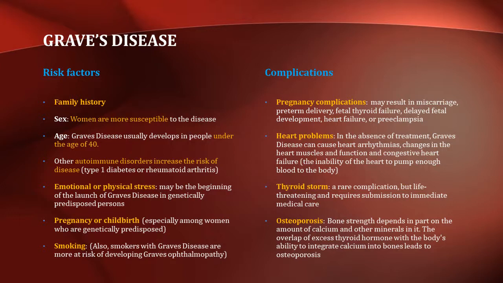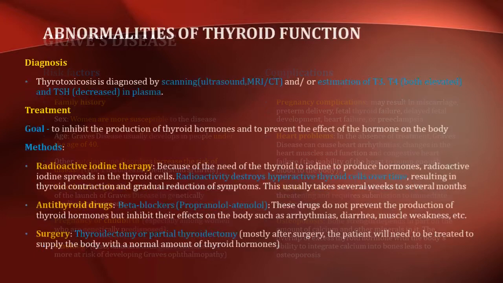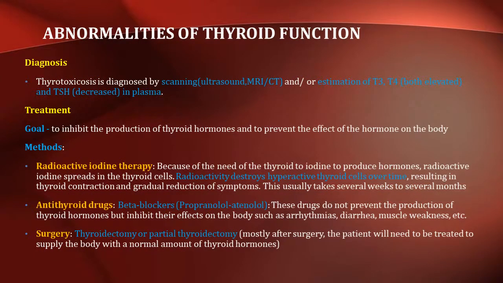Bone strength depends in part on the amount of calcium and other minerals in it. The overlap of excess thyroid hormone with the body's ability to integrate calcium into bones leads to osteoporosis. Thyrotoxicosis is diagnosed by scanning and or estimation of T3, T4, which will usually be elevated, and TSH, which will always be decreased in plasma.